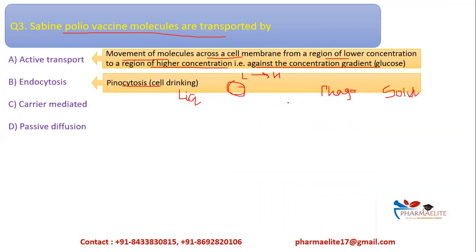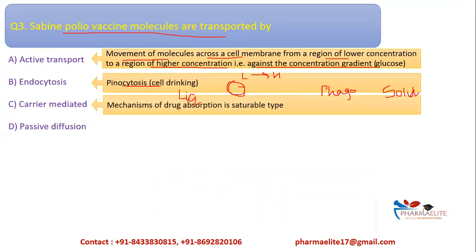Now let us see what is the next one. Carrier mediated transport. This is the process of drug absorption which is saturable type, because apart from the drug molecule, a carrier is used. So when the number of carriers are all used up, the absorption will attain saturation kinetics. Therefore, it is a saturable type of process.